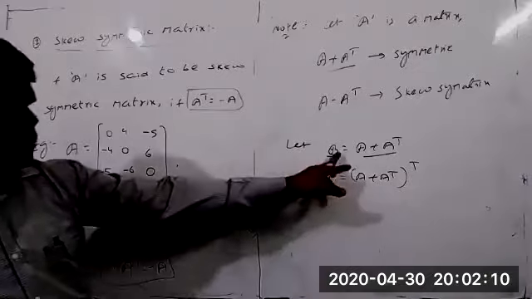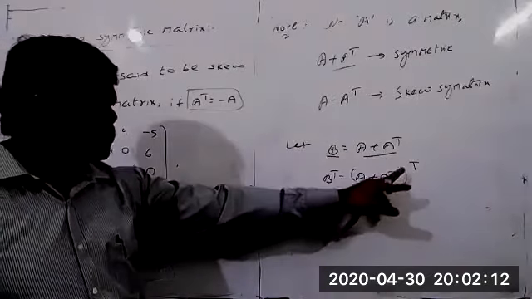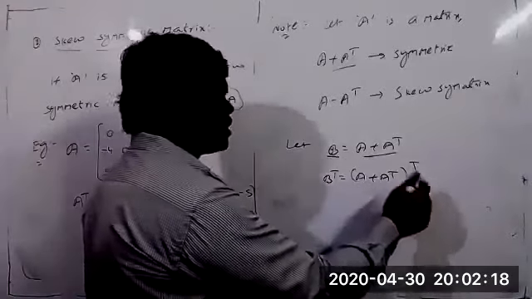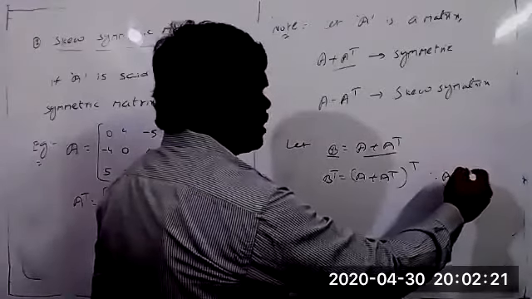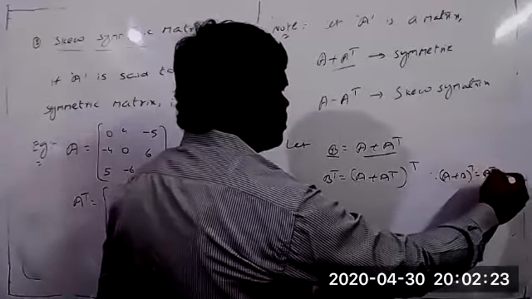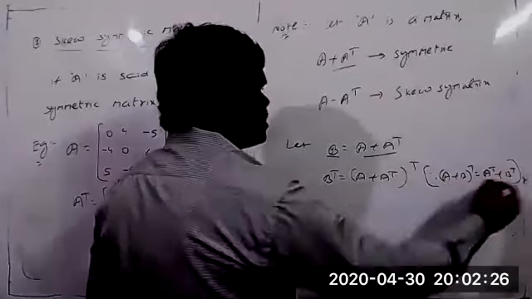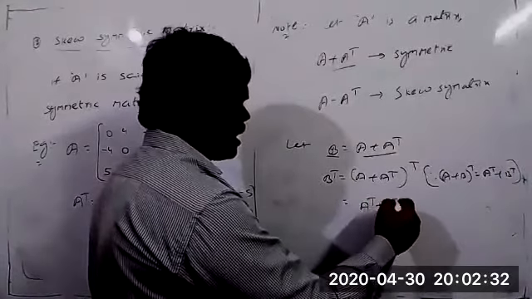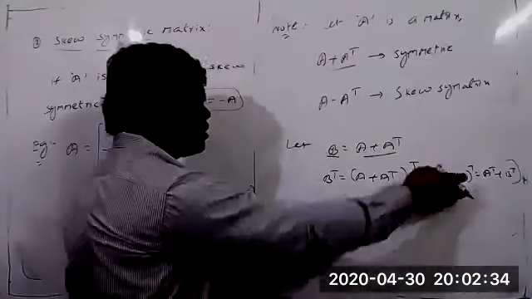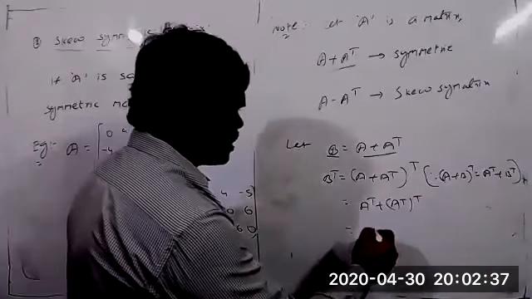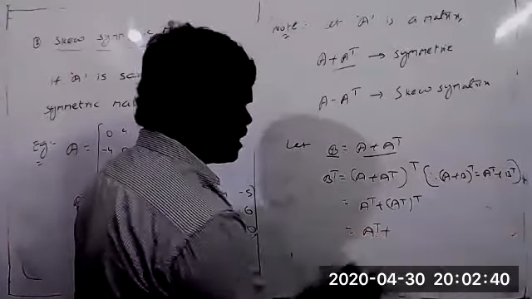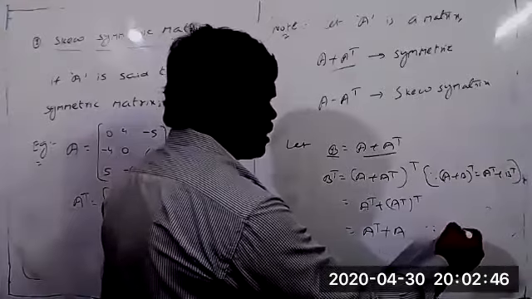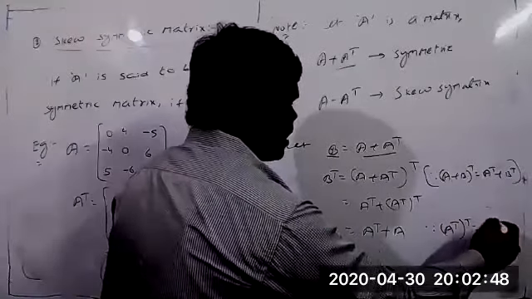Because B equal to A plus A transpose, we take A plus A transpose whole transpose. We know the property of transpose: A plus B whole transpose equal to A transpose plus B transpose. By using this property, we write A transpose plus A transpose whole transpose. Again, this gives A transpose plus A transpose transpose equal to A transpose plus A, since A transpose whole transpose is always A.